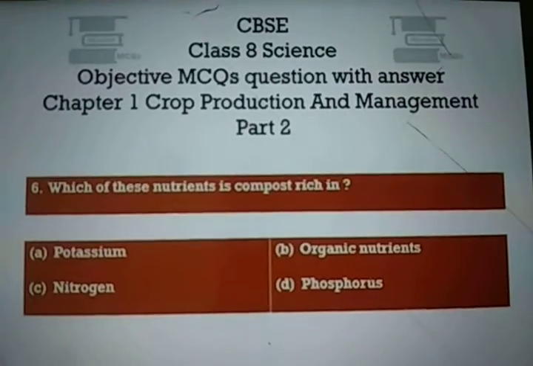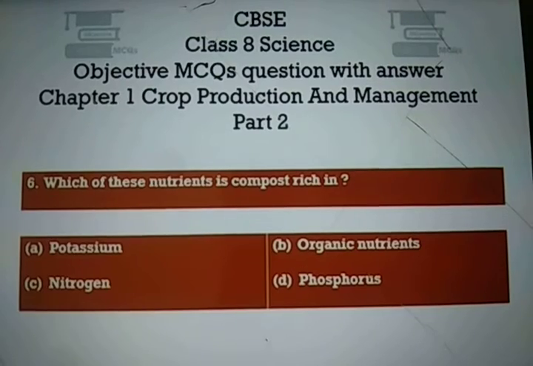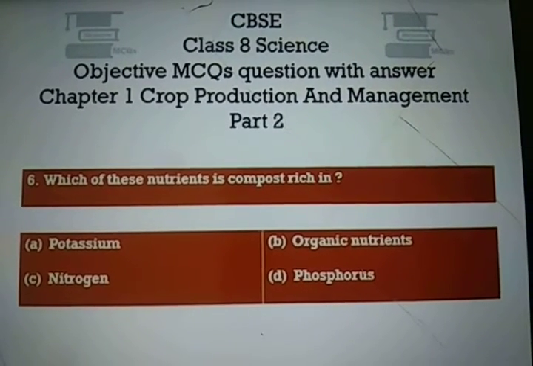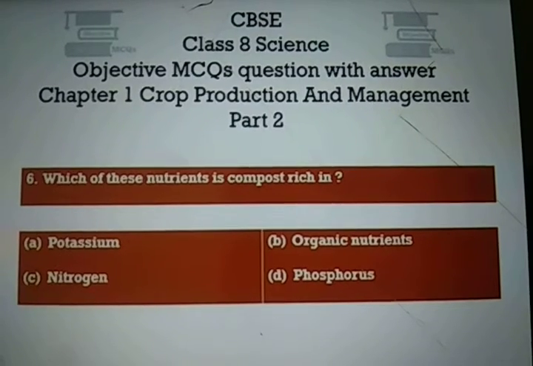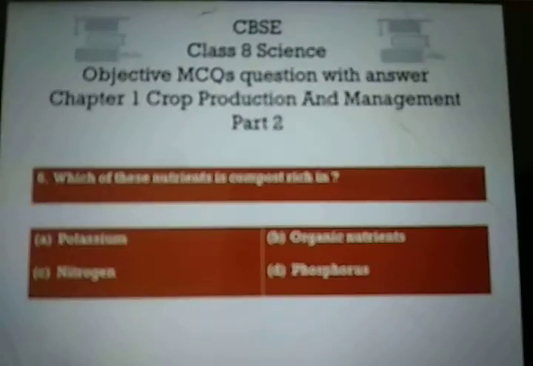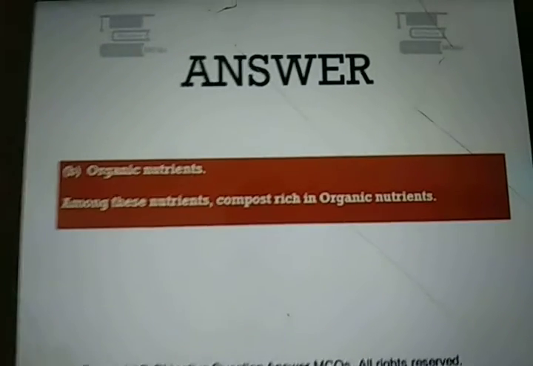Question number 6. Which of these nutrients is compost rich in? Option A, potassium, B, organic nutrients, C, nitrogen, and D, phosphorus. And the right answer is option number B, organic nutrients. Among these nutrients, compost is rich in organic nutrients.